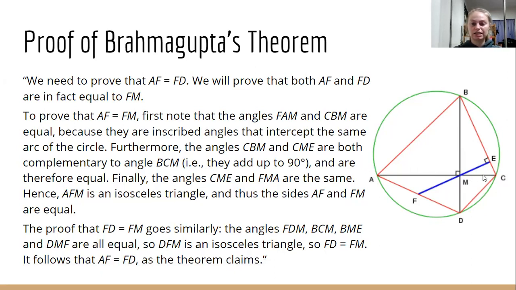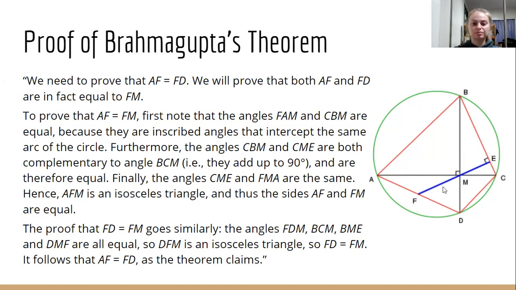We can also see that CBM and CME are complementary. So they add up to 90, and therefore they're equal. And then we can see that CME and FMA are the same. So we can see that AFM forms an isosceles triangle. And so from that, it follows that AF and FM are equal. We could do the same to prove that FD is equal to FM.